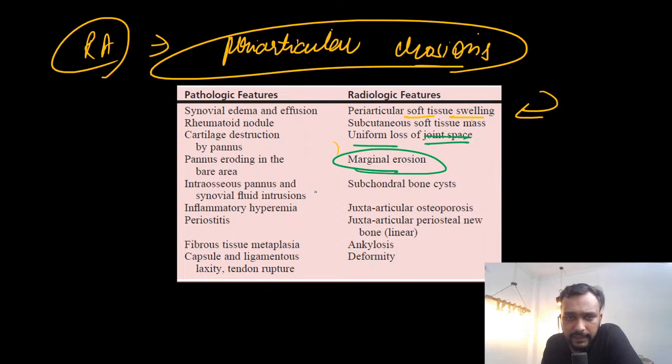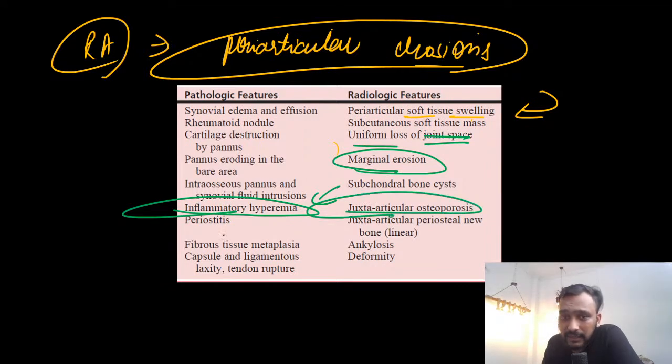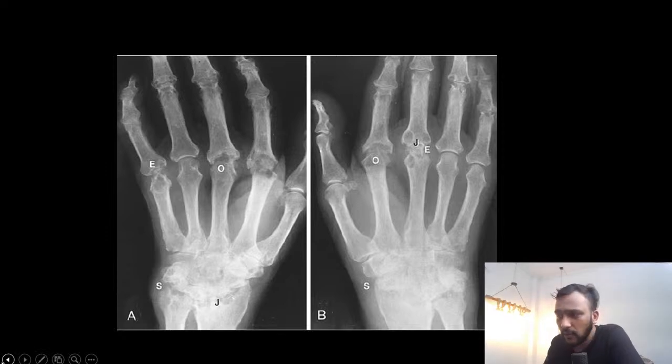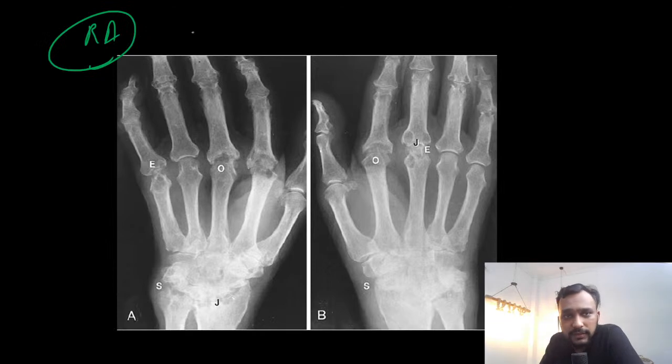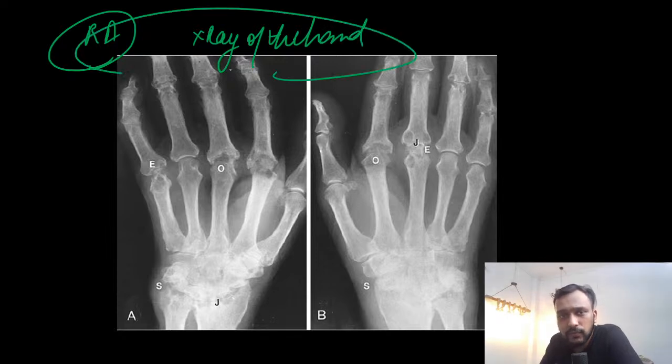And what we are also going to see is inflammatory hyperemia, because this is an inflammatory pathology. There will be increase in the vascularity, and that will result in juxta-articular osteoporosis. So guys, let us see all these features of rheumatoid arthritis on this X-ray of the hand. What are we able to see?